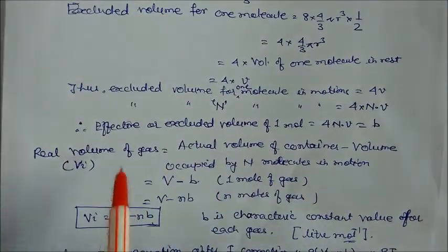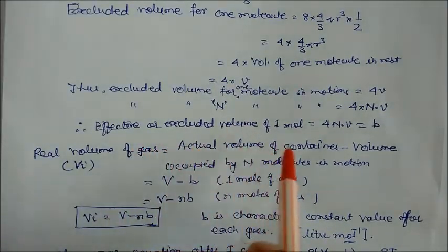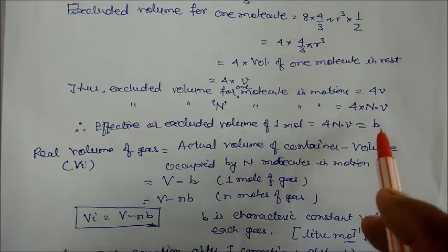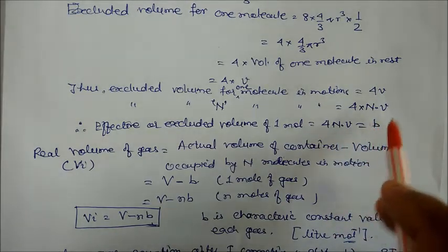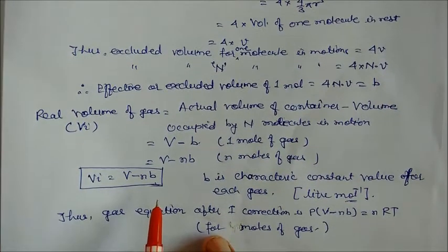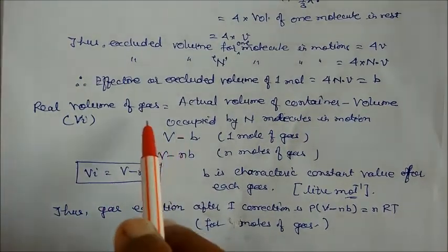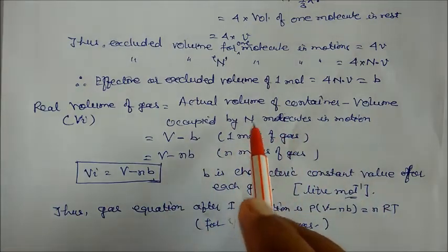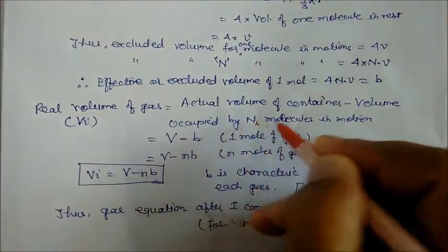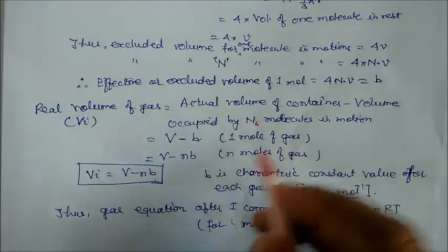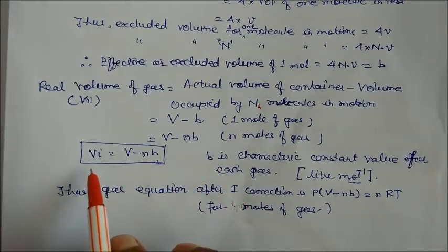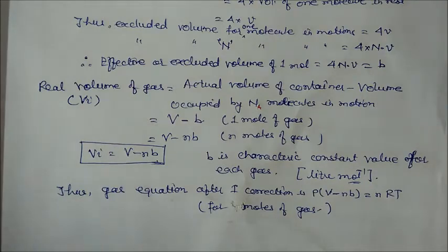Now the effective excluded volume of one molecule will be 4 into v, and for n molecules, b equals 4 n v, where n means the Avogadro number of molecules. Now the real volume of the gas becomes the actual volume of the container minus the volume occupied by the n molecules in motion. So n molecules means Avogadro number of molecules. So V minus b is for 1 mole of gas, and V minus nb for n moles of gas. So it becomes V minus nb, which is nothing but the real volume of the gas, and b is a characteristic constant value for each gas.